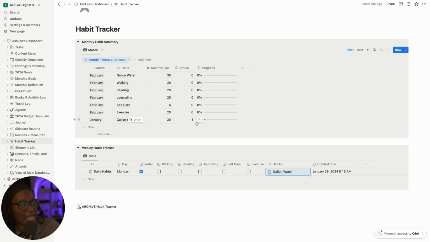it's going to show as one day actually completed, and then the percentage of how much I've met and the percentage of how far I am to completing my goal. So this is what the habit tracker will look like at the end of the month.